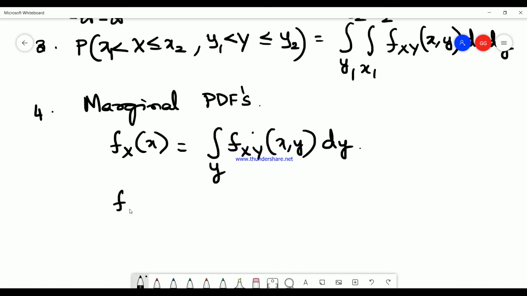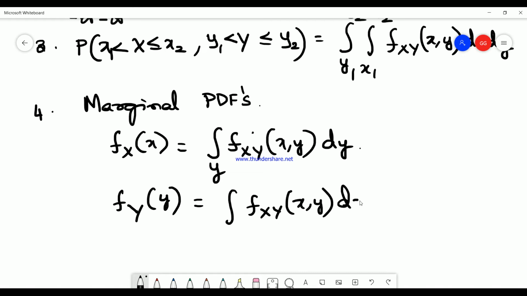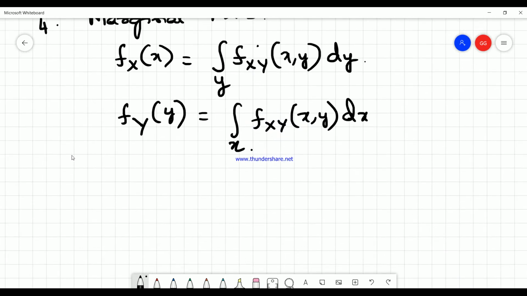Similarly, if I want the marginal PDF of the random variable y, I integrate the joint PDF in terms of x. Very simple: you want the marginal PDF of x, you integrate the joint PDF in terms of y; you want the marginal PDF of y, you integrate the joint PDF in terms of x. Now the next property is the fifth property.